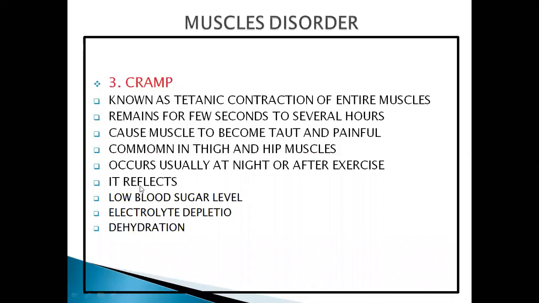The cramp reflects a low blood sugar level in your body, electrolyte depletion, okay? The ions depletion. Next is dehydration in the body. In the condition of cramp, such things can happen with your body. It was all about the muscles disorders.